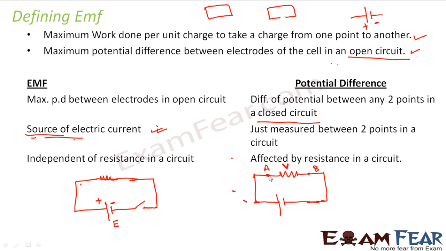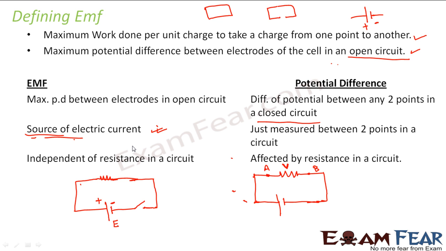So when I talk of the potential difference between points A and B, it is nothing but the voltage drop across the resistance R. That means if we add more resistances, more voltage drop will take place across the resistances. So the potential difference between 2 points will get affected due to the addition of resistances in the circuit, right? When I talk about potential difference, it gets affected by resistance in the circuit, because it is a closed circuit and there is flow of current, because of which drop of voltage takes place across the resistance.